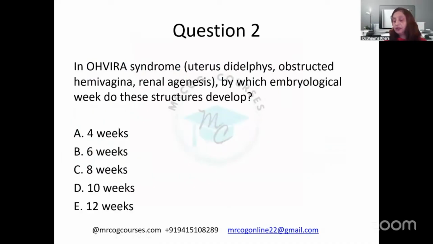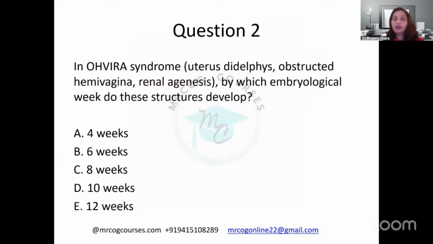Now coming to the second question. This is a very typical question, and I think something like this appeared in the exam, maybe for the first time, this particular terminology. So basically, here is Ovira syndrome.